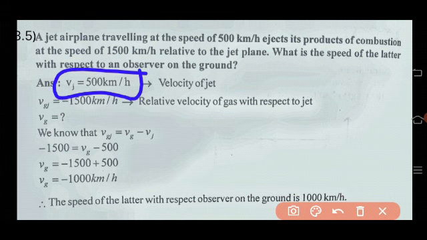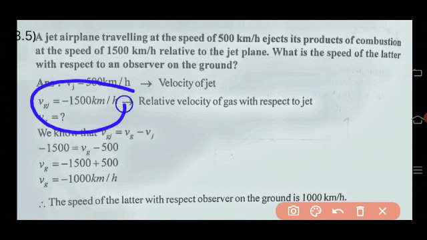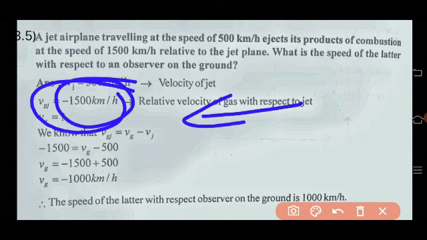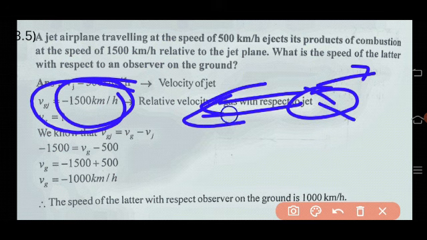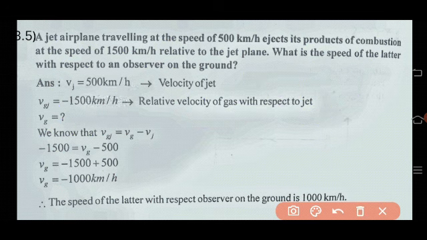Vj, that is the velocity of the jet. Then the velocity of the gas with respect to the jet, not with respect to the observer, is in the opposite direction, that is minus 1500 km per hour with respect to the jet. The jet is moving in the forward direction, so the gas is moving in the backward direction, therefore it is negative. We need to find the speed of the gas with respect to the ground or observer.